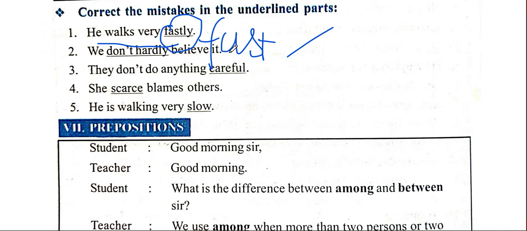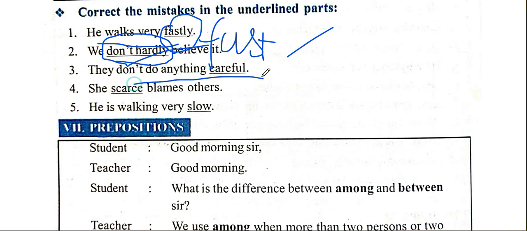We don't hardly believe. So here we have two negative expressions, actually two negative words. We don't hardly believe it. We must say we hardly believe it. Don't is not required. It makes the sentence very superfluous, an overuse of language.